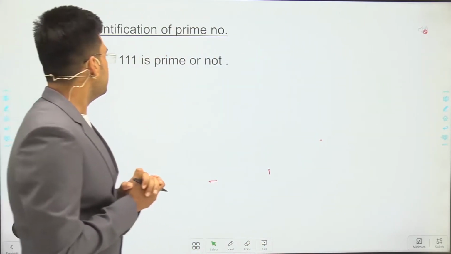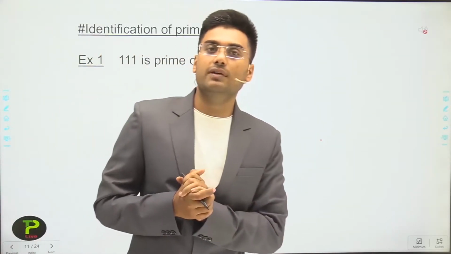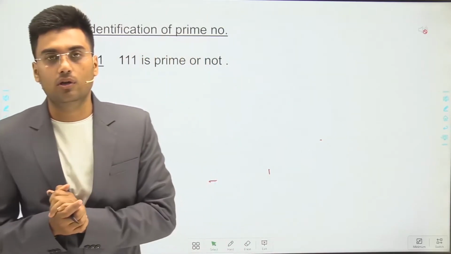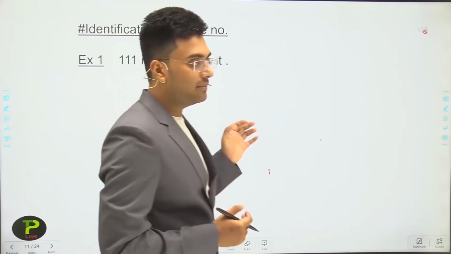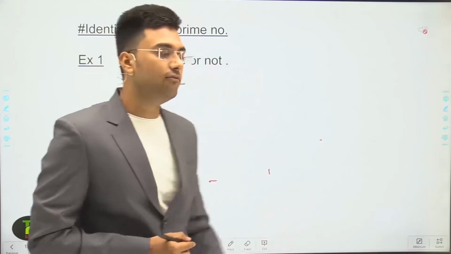The first example is: is 111 prime or not? How do you identify whether this number is prime or not?